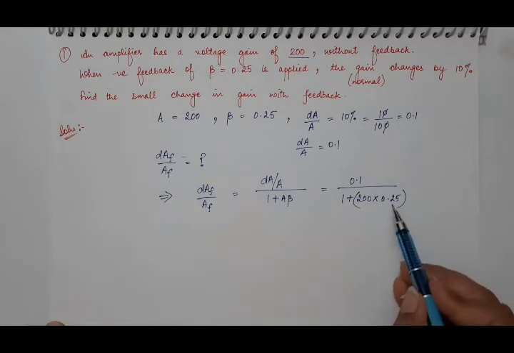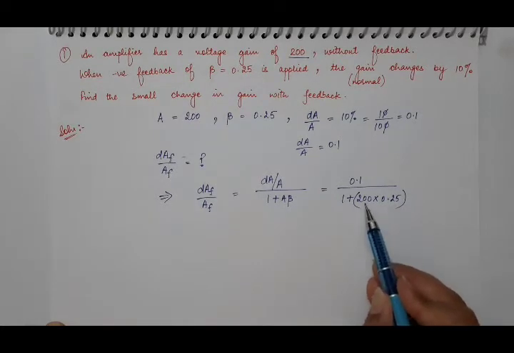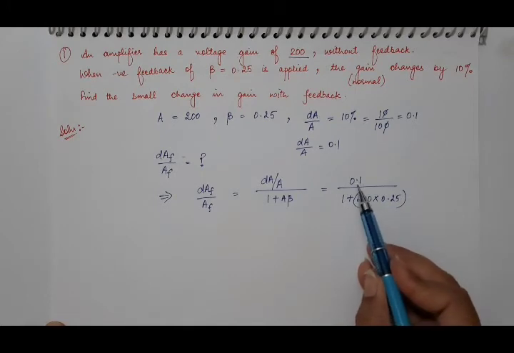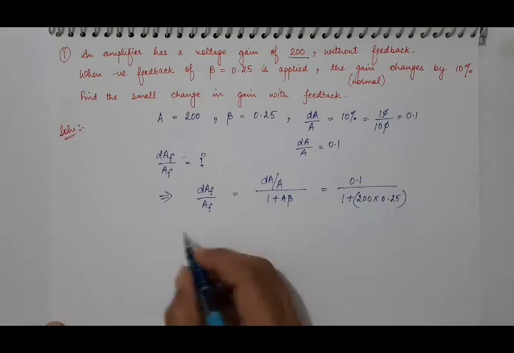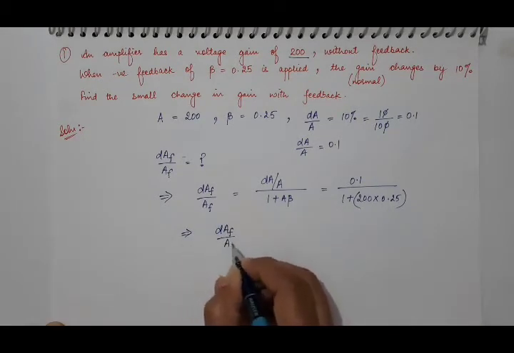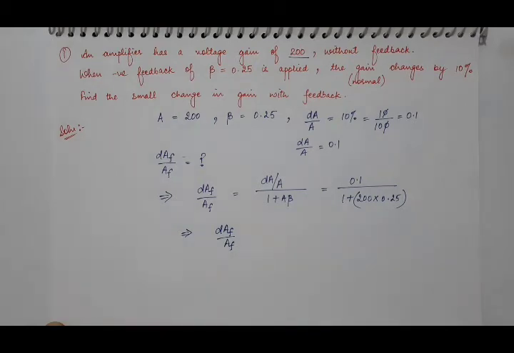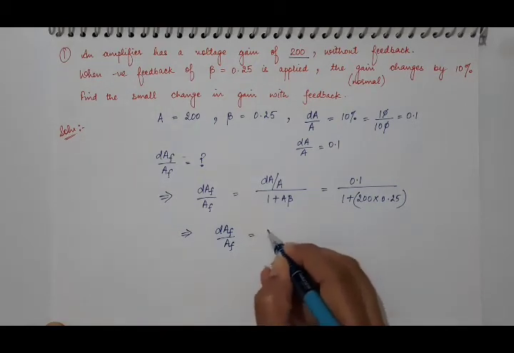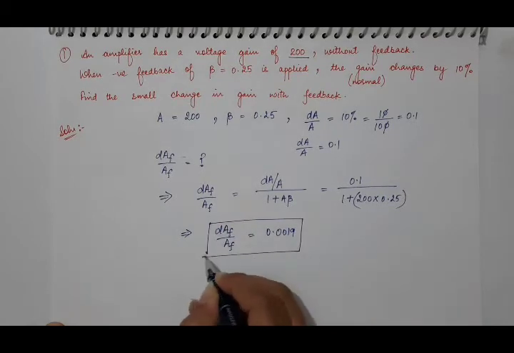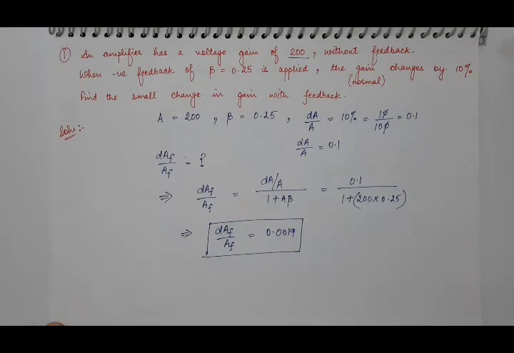So you will multiply this 0.25 with 200, then add 1 to this, then divide 0.1 by that denominator, and you will get the value of this dAf by Af. And it comes out to be 0.0019. Solve this by yourself. And these numericals are from this chapter. They are very, very important.